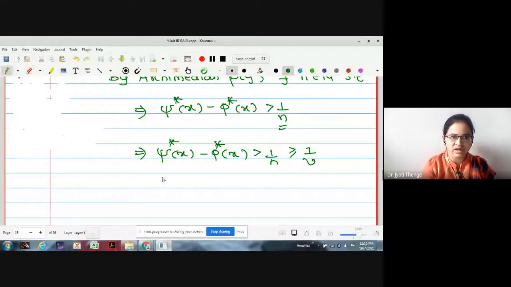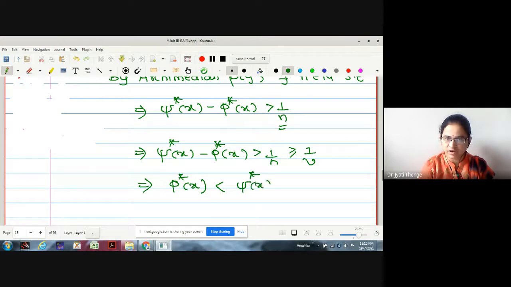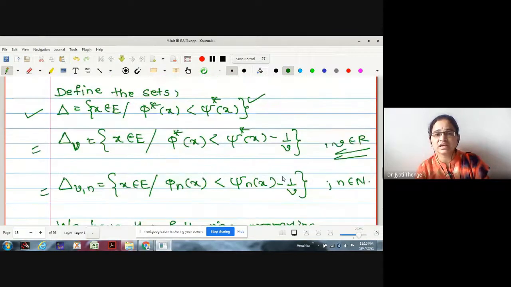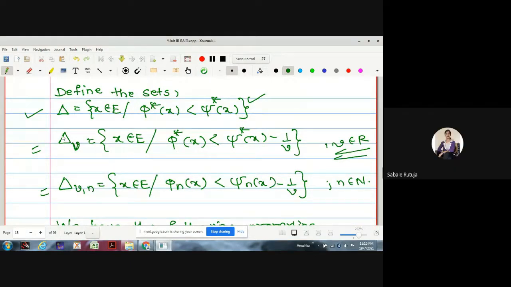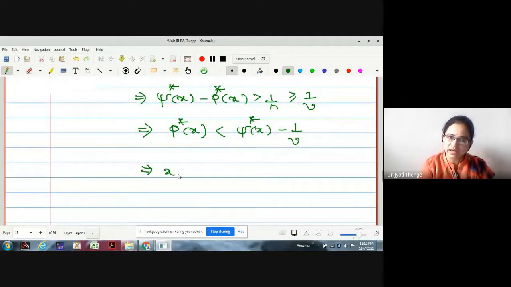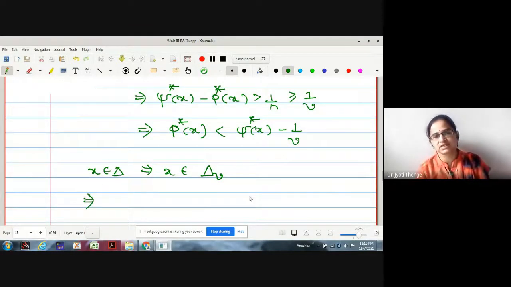So with this, what can I have? Phi star of x less than psi star of x minus 1 by v. Is it true? Let me shift on the right. 1 by v came to the left with a negative sign. So phi star minus psi star v. This condition is actually a condition imposed on the second set, no? Therefore, this is an element of delta v. Therefore, if I start with x in delta, one can say that x will be in delta v.